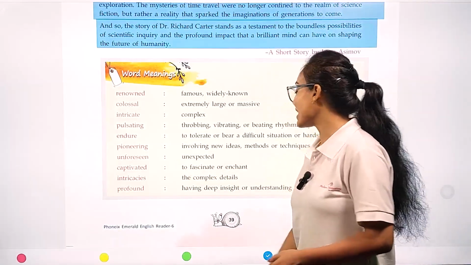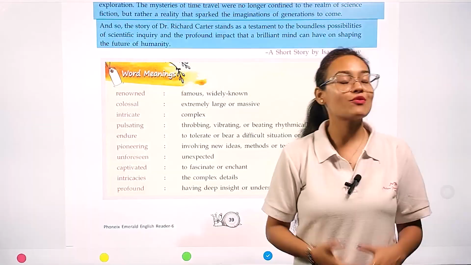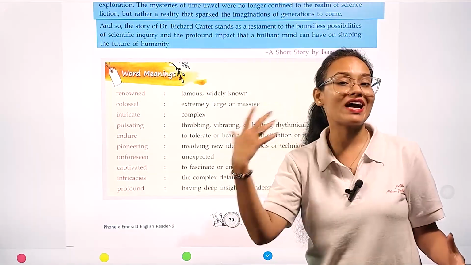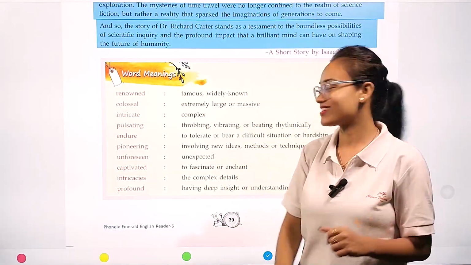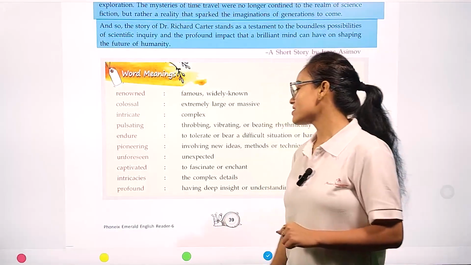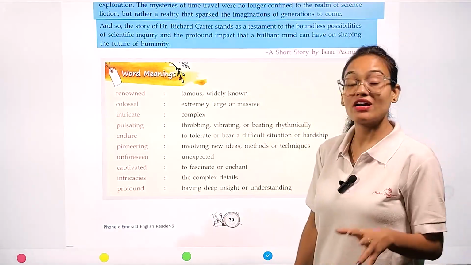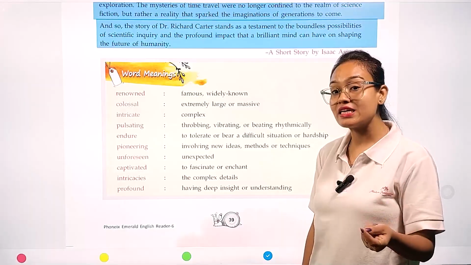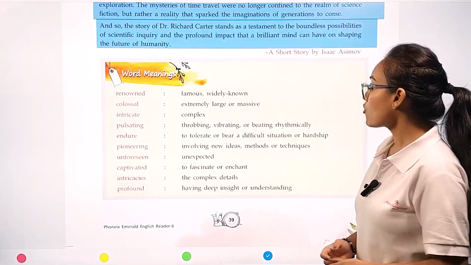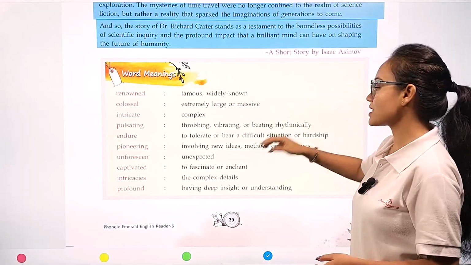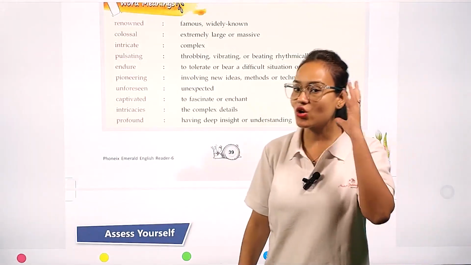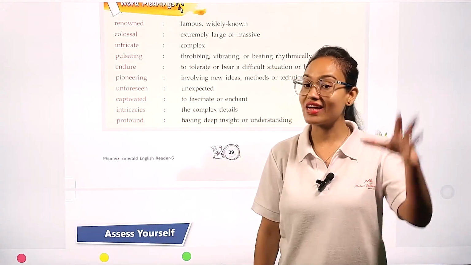Captivated means to fascinate or enchant. You are really captivated by the beauty of that scene. Intricacies means the complex details, whenever you are discussing very minute details. Profound means having deep insight or understanding. Profound means you have a very good and deep understanding of a particular topic.